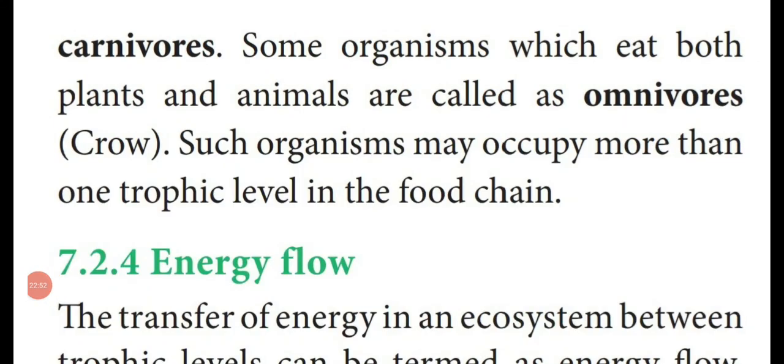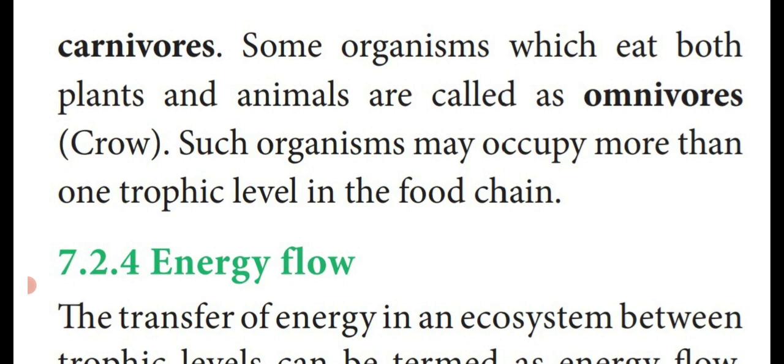So, secondary carnivore. At the same time, on the right hand side we have seen one of the animals known as the crow. The crow occupies all four trophic levels, because the crow, which eats both plant parts as well as the flesh of other animals, is known as an omnivore. Example, crow. So these omnivore organisms occupy more than one trophic level of the food chain.